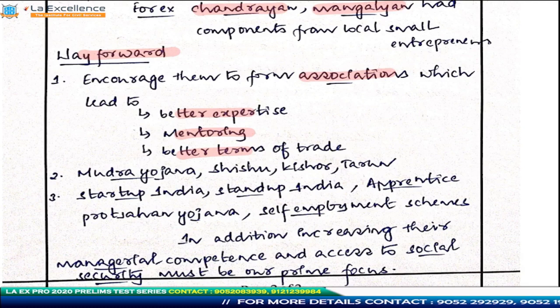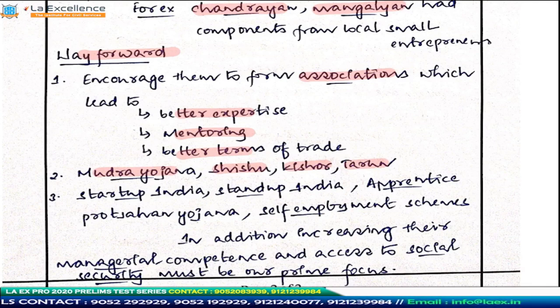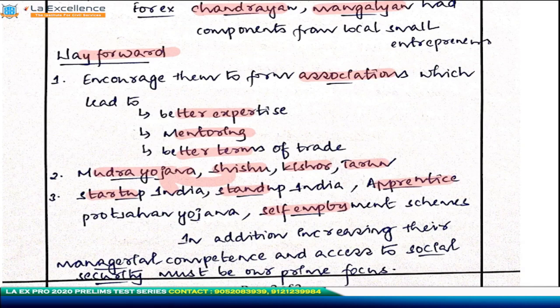That is one point. In addition to this, he has given certain schemes: Mudra Yojana, Shishu, Kishore, Tarun. Basically, Shishu, Kishore, Tarun are under Mudra Yojana, and in addition, you have Startup India for startups, Stand Up India for SC/ST entrepreneurs and women, and Apprentice Protsahan Yojana. This is basically an apprentice scheme in which the stipend has been increased and the avenues of apprenticeship have been widened. In addition to this, there are other self-employment schemes.